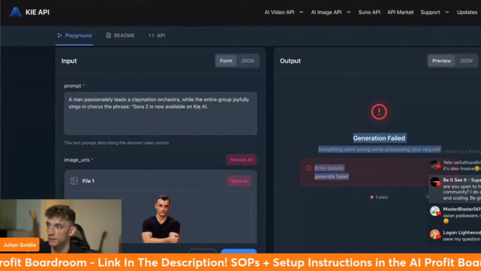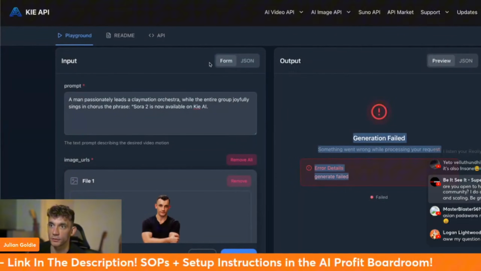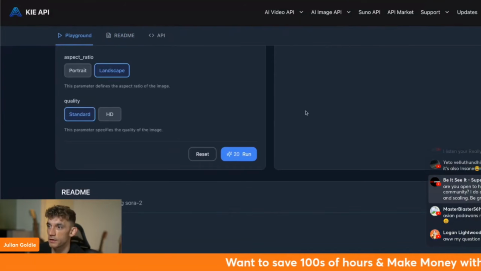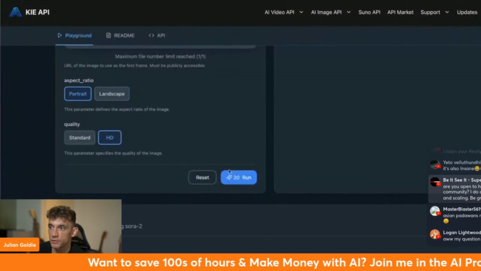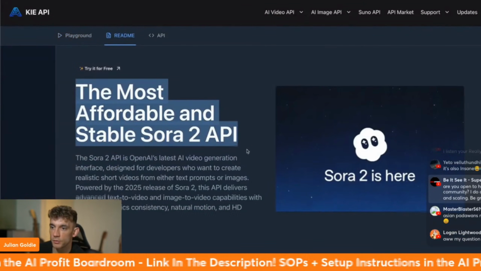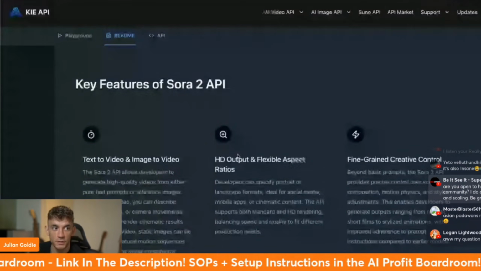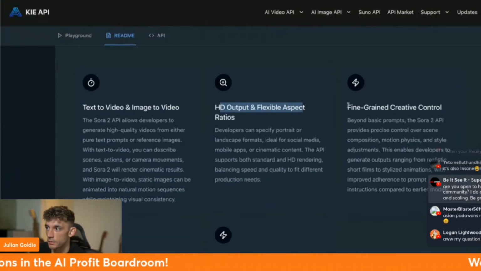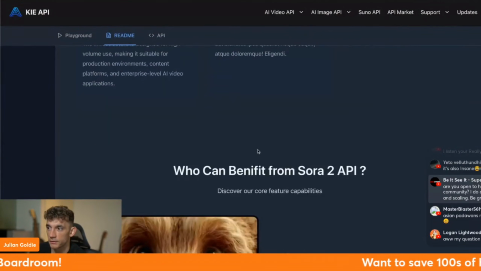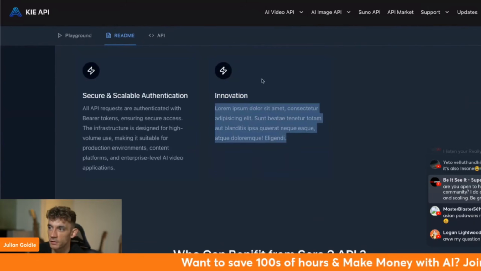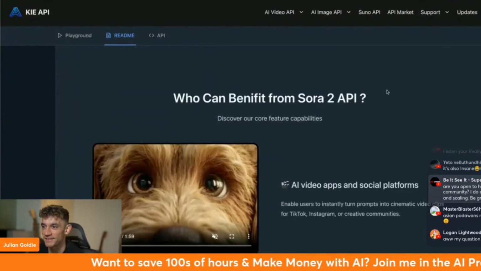Yeah, look at that. I think the Kia API is down for Sora too. But I think by the time you get it out and check it out, you should be good to go. Let's just try portrait. And this is the other thing about Sora 2 as well. It's a lot more affordable than Veo 3. And you've got text to video and image to video, HD output, creative control, and that sort of thing. For some reason, they've put innovation and then they've put Lorem Ipsum writing on the page.